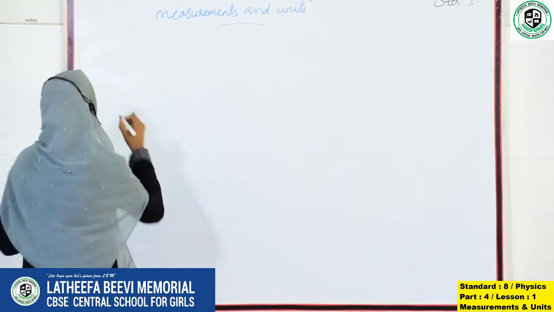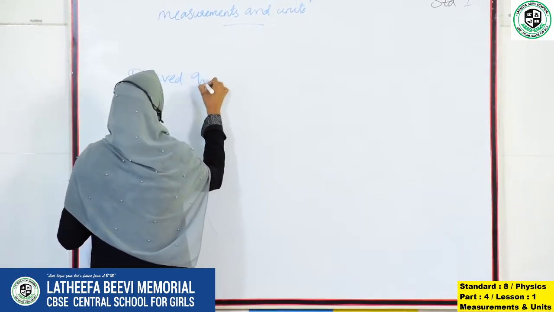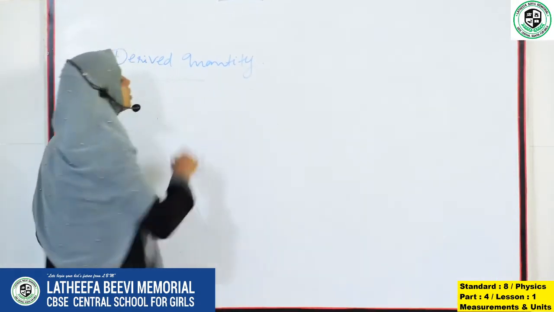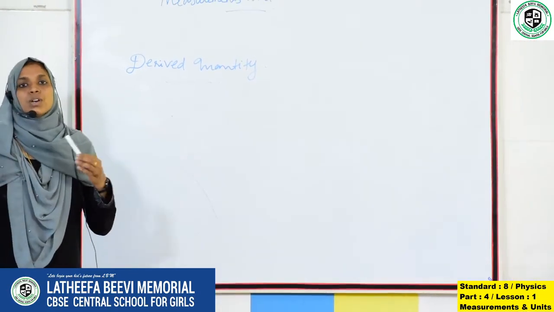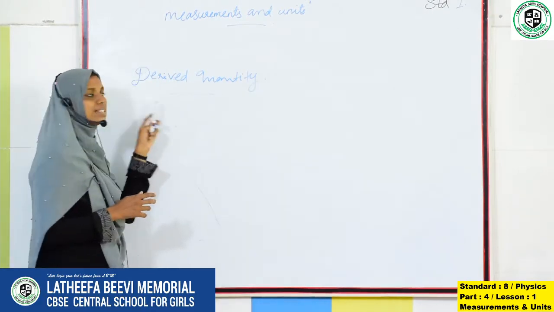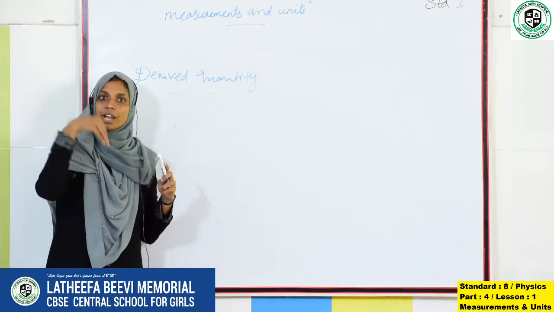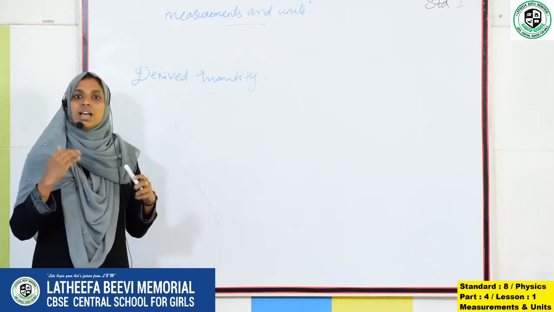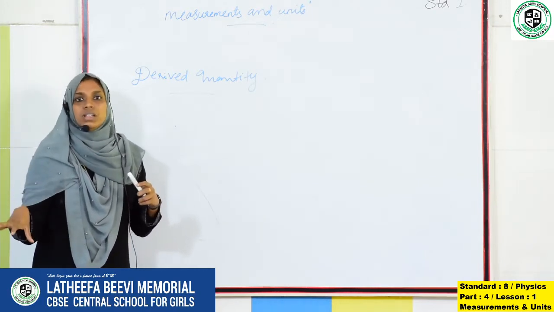The second one is derived quantity. So what is derived quantity? We know that fundamental quantities are the quantities which are not related to one another and cannot be expressed in terms of other quantities. So what is derived quantity? Derived quantities means quantities which are derived from the fundamental quantities. Quantities that are derived from fundamental quantities, or related to fundamental quantities, are derived quantities.